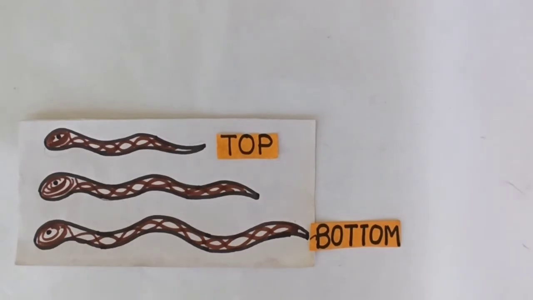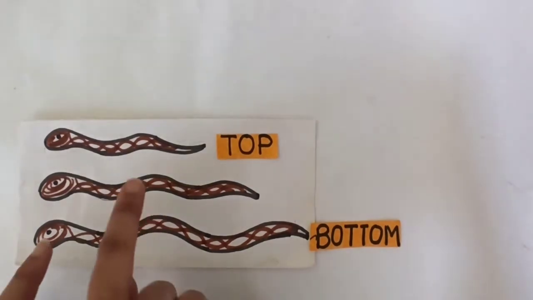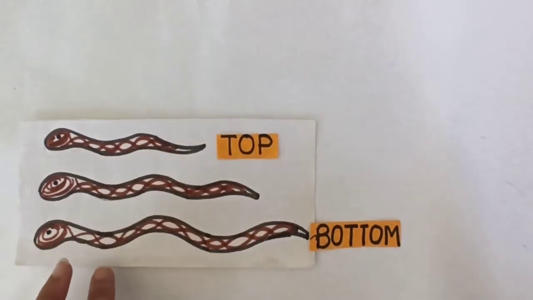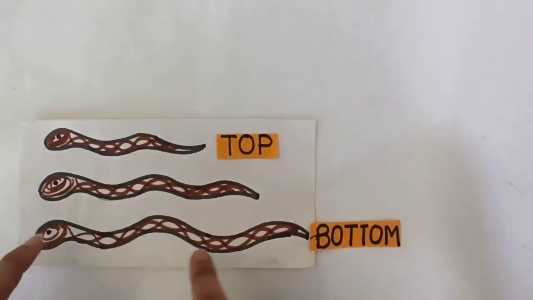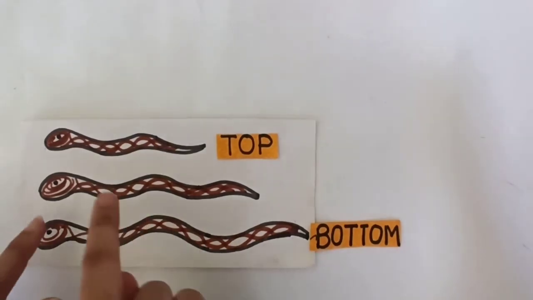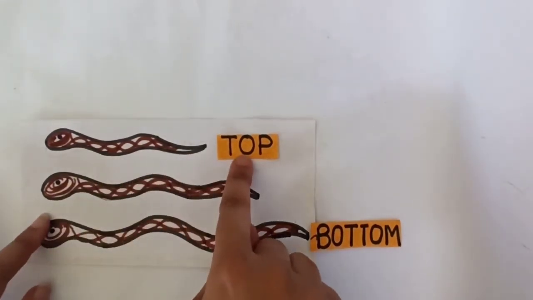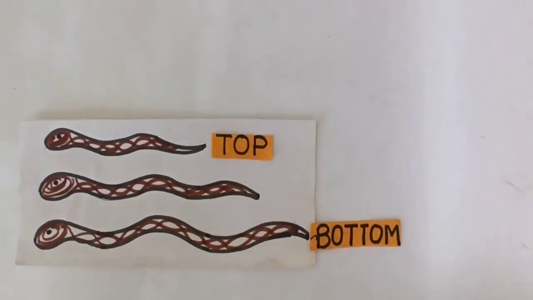What you can see on the screen now, you can see that we have a picture of 3 snakes. How many snakes? 3 snakes. Now you tell me which snake is at the top and which snake is at the bottom. I have already mentioned here, right? So this snake is at the top and this snake, the longest one, is at the bottom. This snake is at the bottom and this smallest snake is at the top, right? Let's take one more example to understand this concept in a better way.